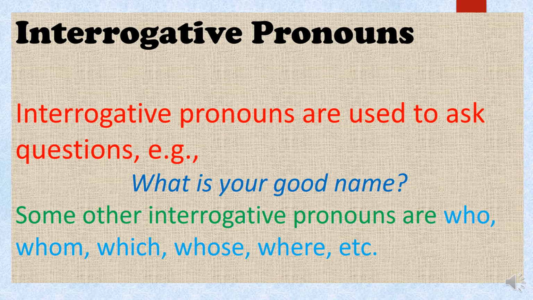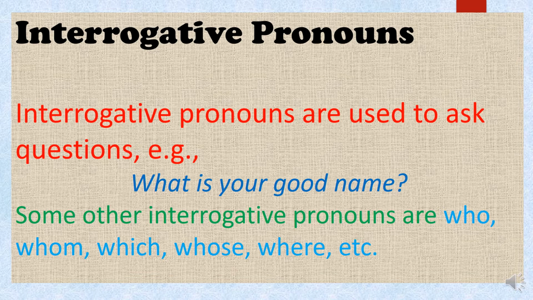The fourth kind of pronoun is interrogative pronouns. It is very clear from the title itself that interrogative pronouns do the work of interrogation.